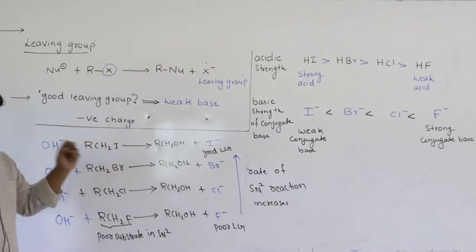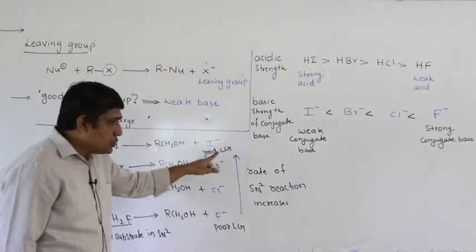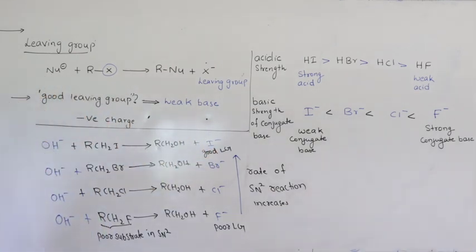Alkyl iodides are good reactants because I minus is a good leaving group.